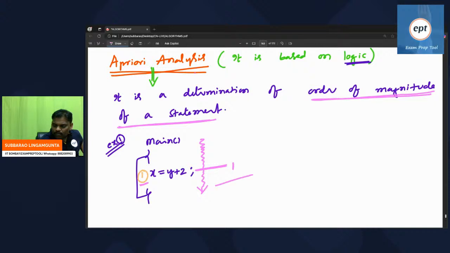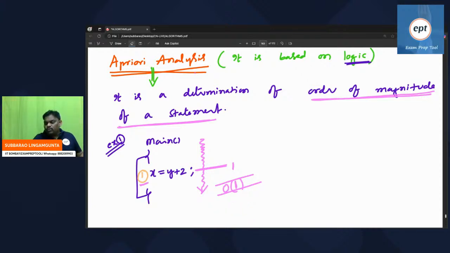After finding it, to whatever answer you got, you can write capital O of 1. You can write omega of 1 also. You can write theta of 1 also. All three symbols you can use, but as of now, use only big O. Capital O means big O. You can use all the symbols.